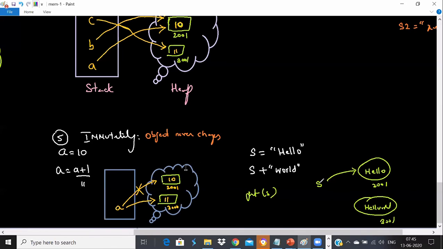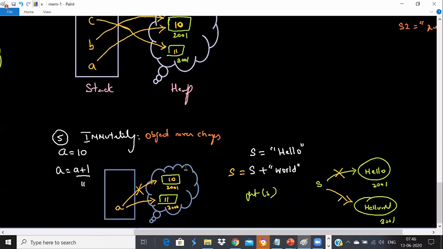Yes, it's valid only without assignment. Now when I assign this to S, then it affects. Now this S will be referring to hello world. Remember, when you assign, then only it will be referring to hello world.